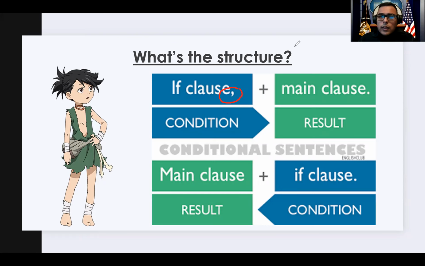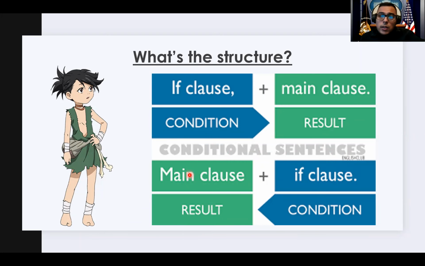And like you guys can see, we can start either with the condition or we can start also with the result. The only difference is that if we start with the result, there is no comma. As you see here, there is nothing here, right? So that would be the only difference. So keep that in mind. When we're dealing with any conditional sentence, zero, first, second, third, we're always dealing with two different parts, condition and result.